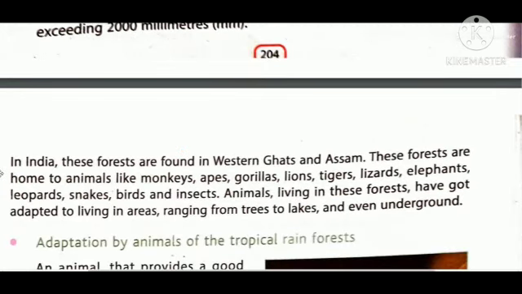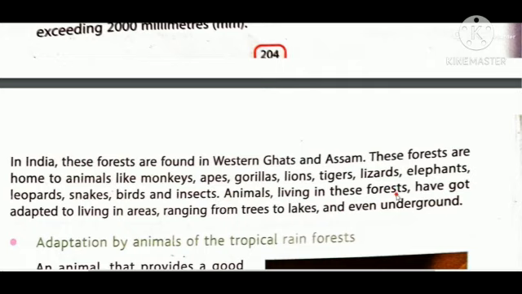In India, these forests are found in Western Ghat and Assam. These forests are home to animals like monkeys, apes, gorillas, lions, tigers, lizards, elephants, leopards, snakes, birds and insects and many more. Very few names are given here, but there are many more.